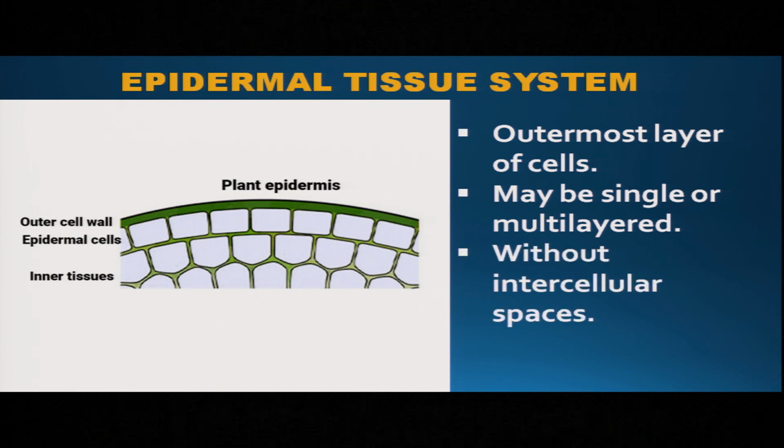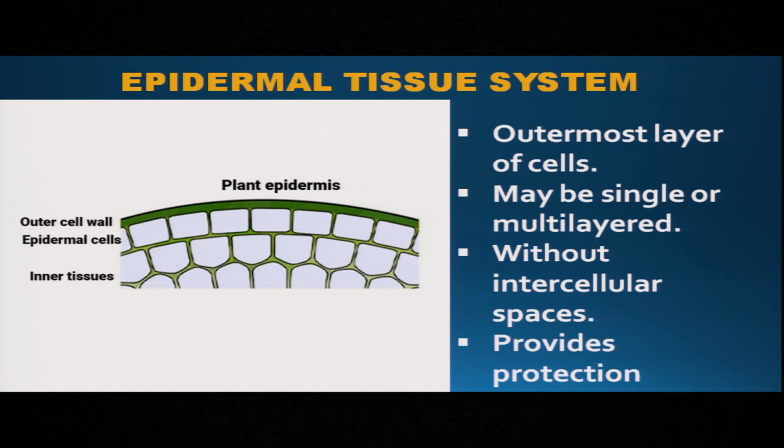Okay. From the picture you can see that there are no intercellular spaces. They are tightly and compactly arranged. What do they do? They provide protection from the external environment, from algae, fungi, and microbes, and provide protection to the underlying tissues.